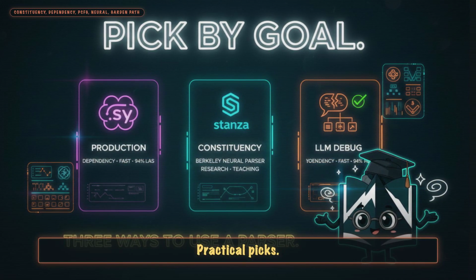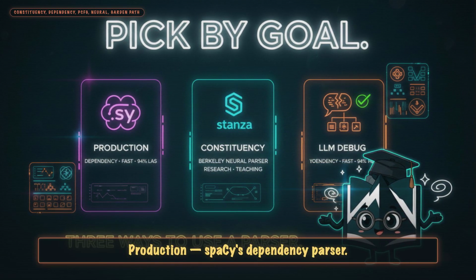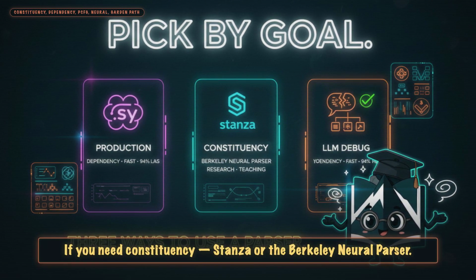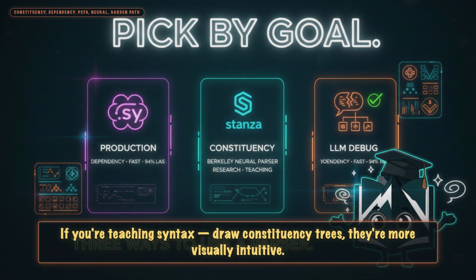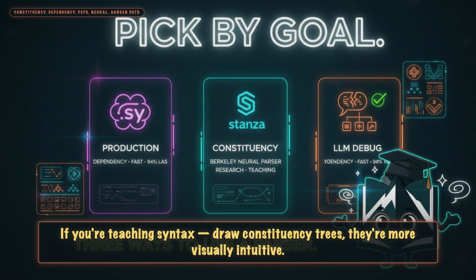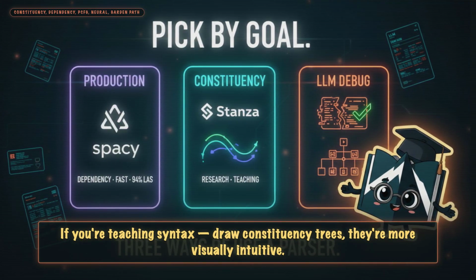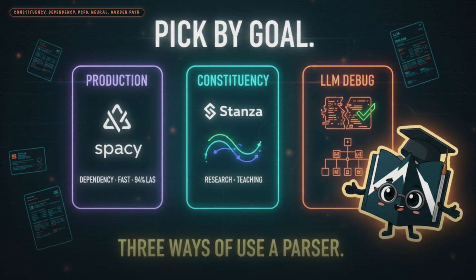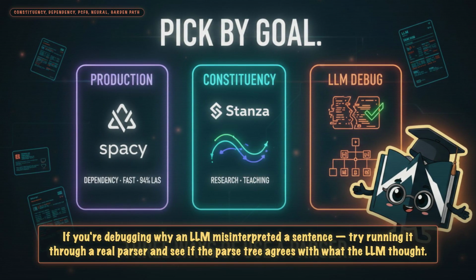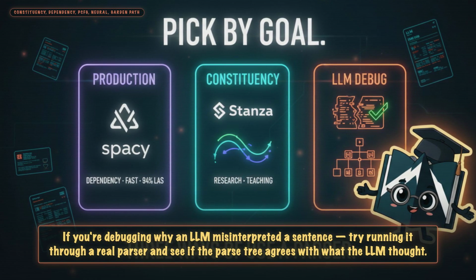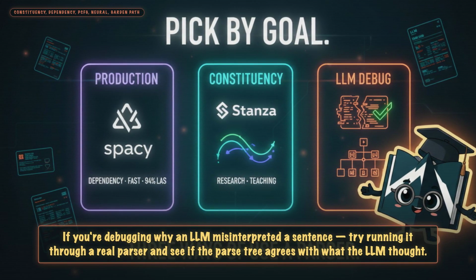Practical picks. Production: spaCy's dependency parser. Fast, 94% LAS. If you need constituency, Stanza or the Berkeley neural parser. If you're teaching syntax, draw constituency trees, they're more visually intuitive. If you're debugging why an LLM misinterpreted a sentence, try running it through a real parser and see if the parse tree agrees with what the LLM thought.